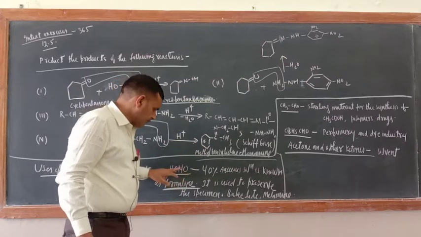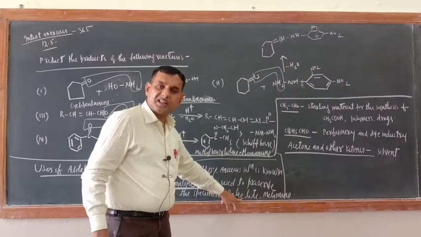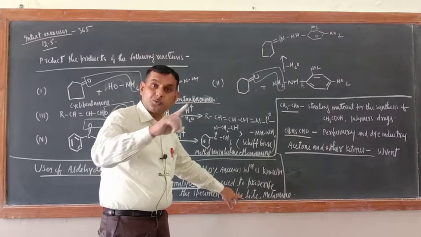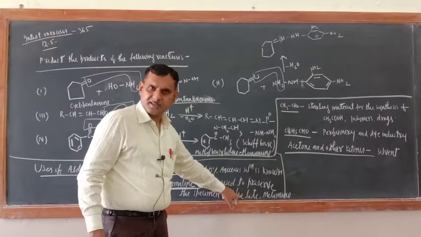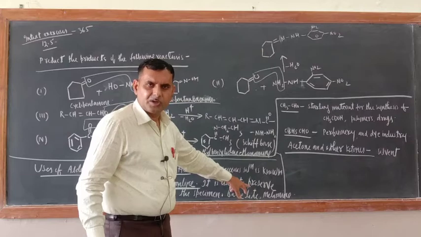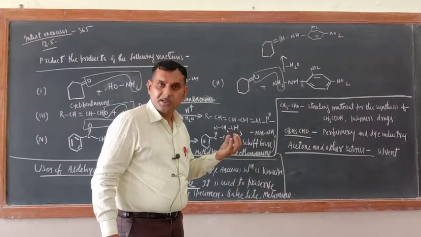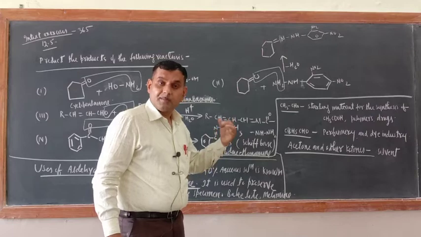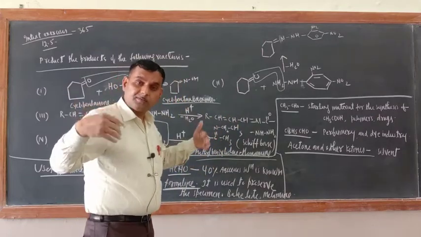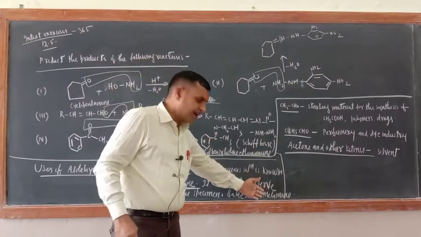Moreover, formaldehyde is used to make thermosetting plastics. Bakelite is used to make switch boards. Now melamine, have you heard of it or not? It is used to make crockery items. Melamine is also used for the cloths firemen wear, which are made of melamine only.